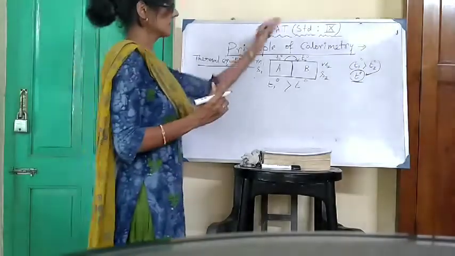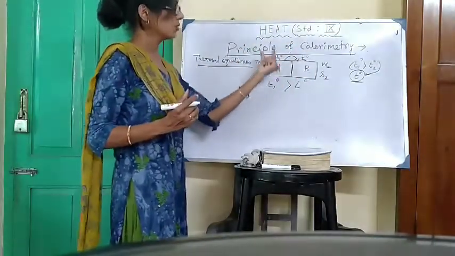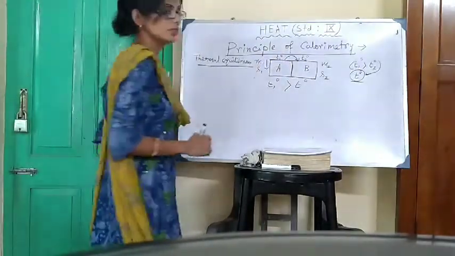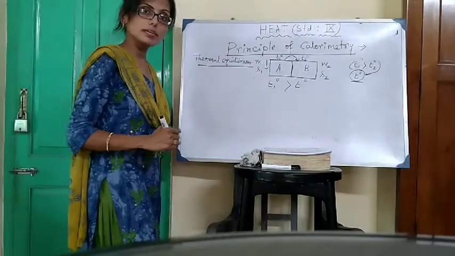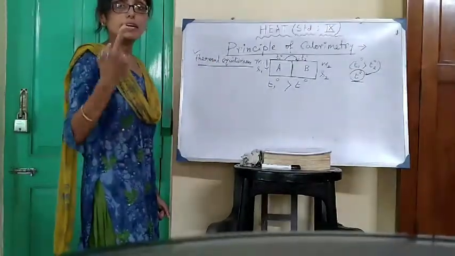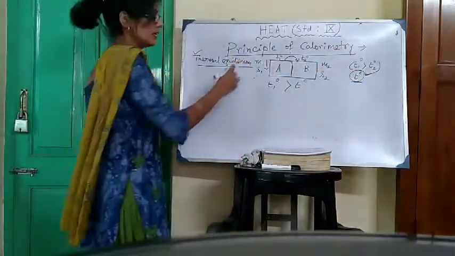Why? Heat is transferred from hotter body to colder body, so the temperature of the body A, means the hotter body, is decreasing. After that, thermal equilibrium is attained. When the thermal equilibrium is attained, the equilibrium temperature is T degree.